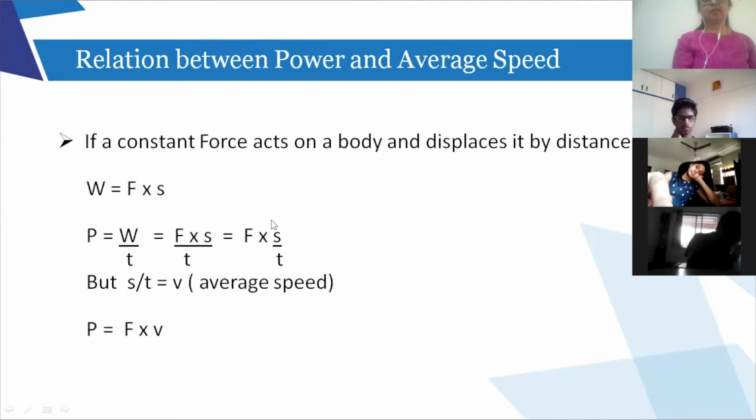Now distance traveled upon time is nothing but your speed, right? So power is equal to F multiplied by speed or average speed, that is V. This is another formula you will use in your numericals when we solve them. Power is equal to force multiplied by speed. So this is the next formula for power.